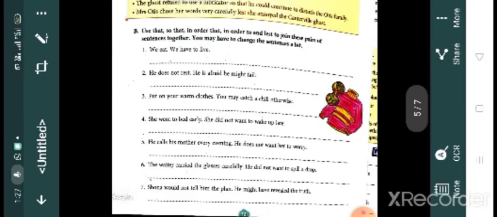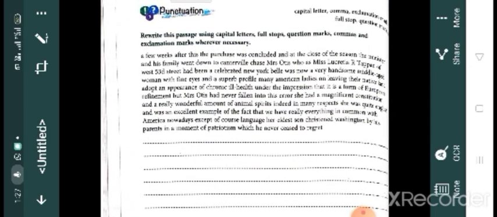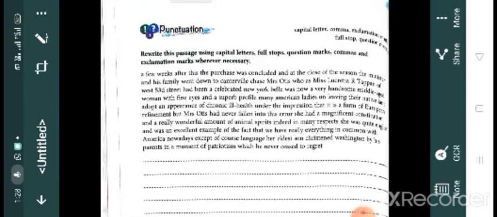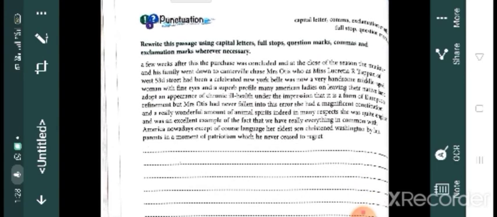We all discussed this in the last class. So, like this, just try to do this. And the next one is punctuation. It's very easy. You have to use capital letter, comma, exclamation mark, full stop, and question mark. But while doing an exercise like this, you have to go through it several times. Then only you will understand where to put comma and where to put full stop. Putting question mark and exclamation mark is very easy. But where to put the full stop, if you want to do it correctly, you have to go through it several times.